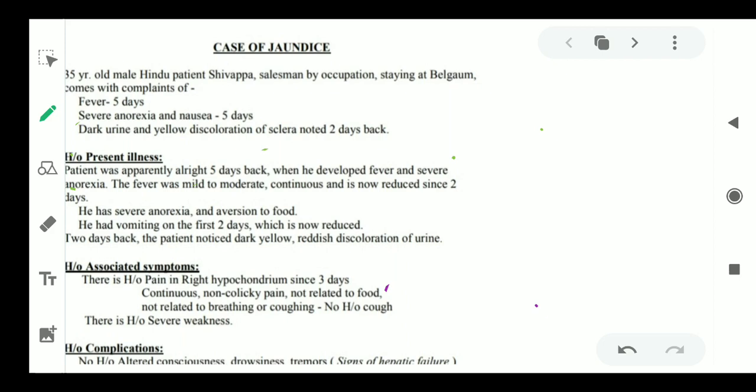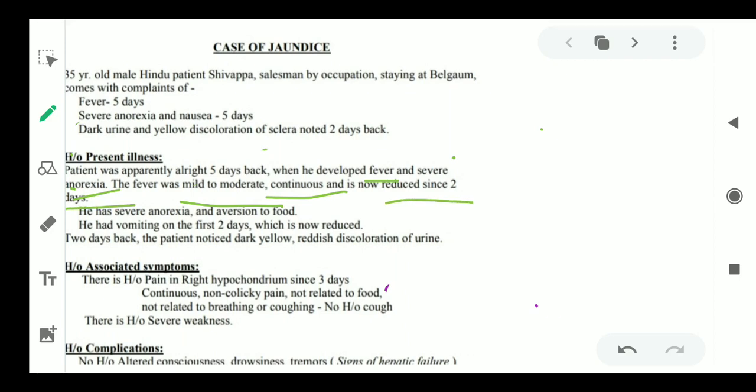The patient was apparently all right 5 days back when he developed fever and severe anorexia. Now the fever was mild to moderate. It is telling the intensity, the first point of fever, and it is continuous, persistent for all days, and is now reduced since 2 days.